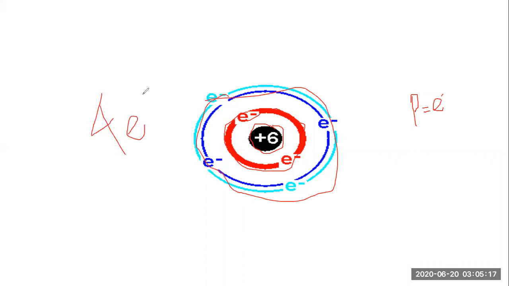This is the case for carbon. Let's move further.